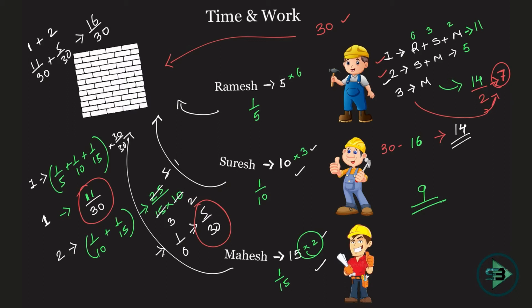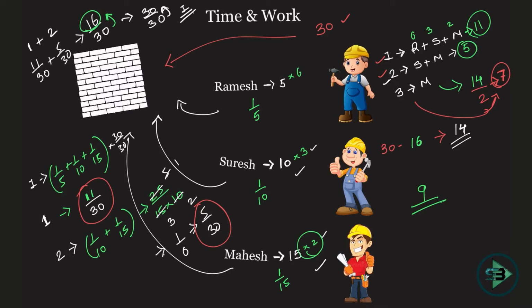Okay, if you can see, we are going with the same logic. 11 plus 5, 16 bricks were put in. So even at the end of second day, 16 out of 30 bricks are being put in. It's just one and the same thing. It's just the way in which we write is different, and you call it two different methods. The logic still remains the same. Now, what is the total amount of work? We always know total amount of work will be 30 by 30, right? All the 30 bricks will be put in, which is nothing but 1.